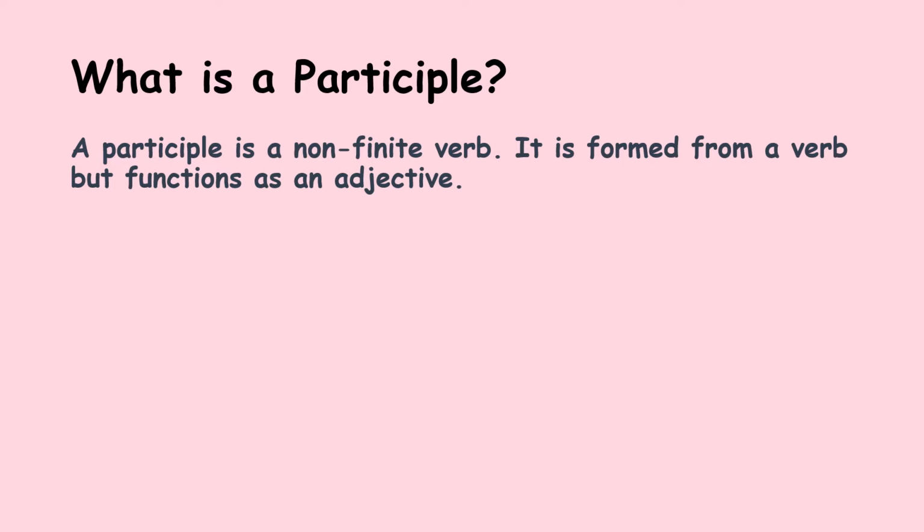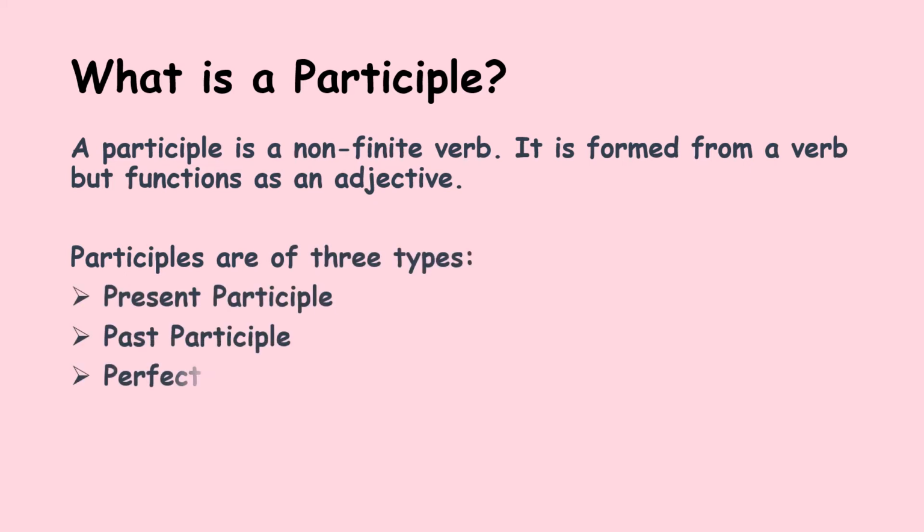Now, in short, a finite verb is a main verb of a sentence, and a non-finite verb is formed from a verb. It looks like a verb, but it does not do any action. Participles are of three types: the present participle, the past participle, and the perfect participle.